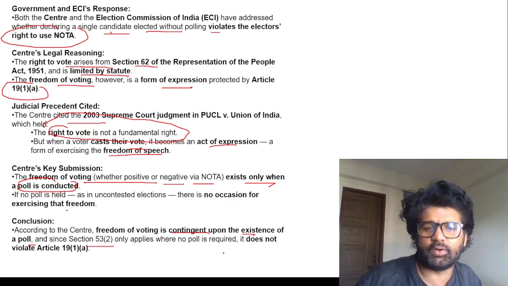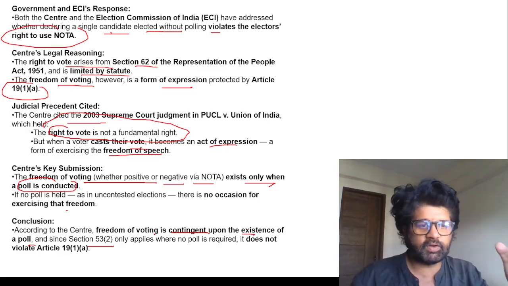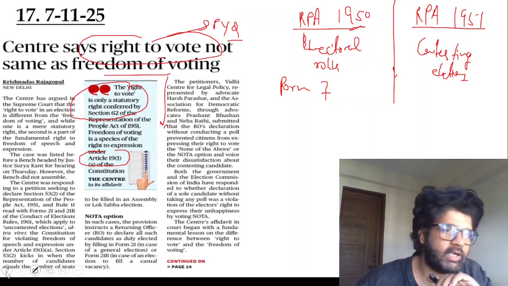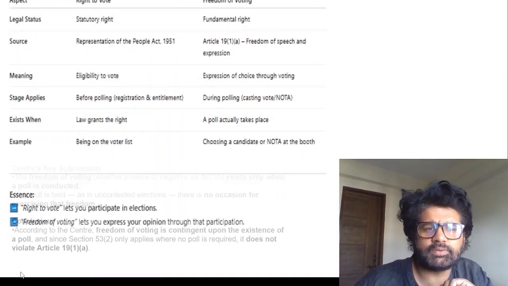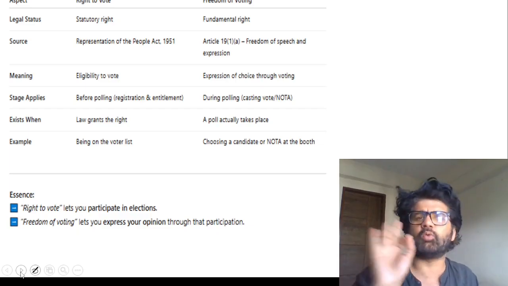And since, again, you can read all of it, don't forget the section. Just remember the relationship between right to vote and freedom of voting via this particular awesome article. You can read it in your own free time if time permits, but it is not needed right now. Maybe in mains, if you have some issues, you can contact me and we'll have more discussion on this. This is actually an awesome article.